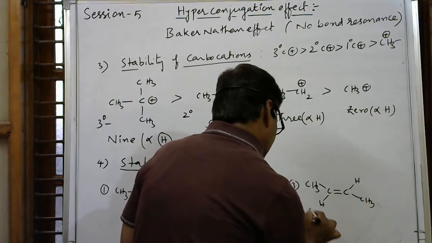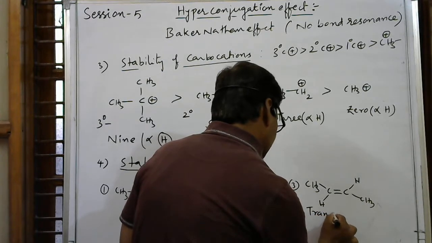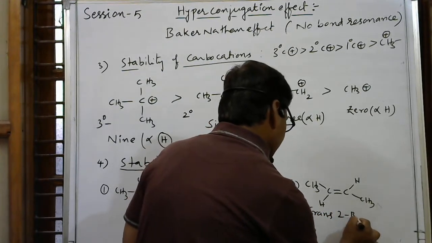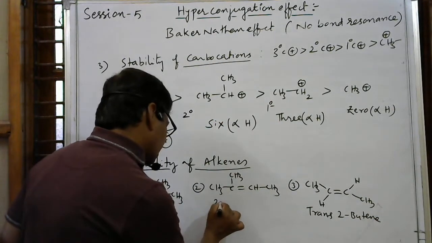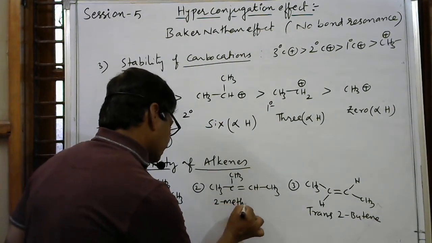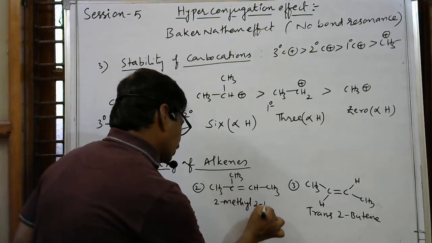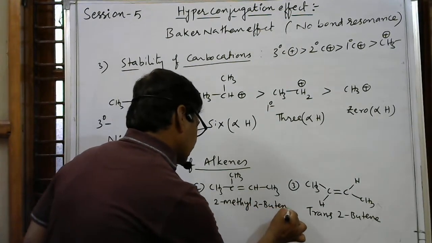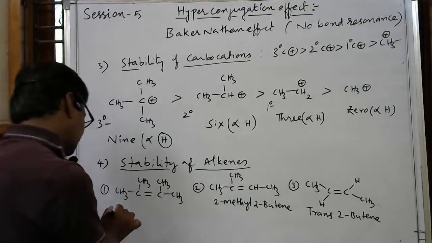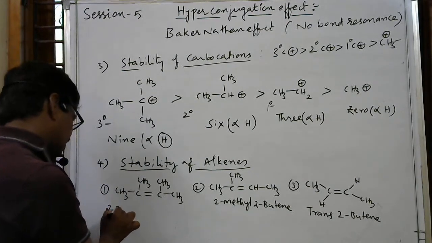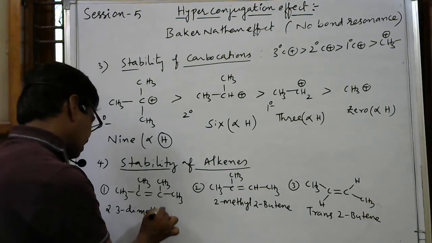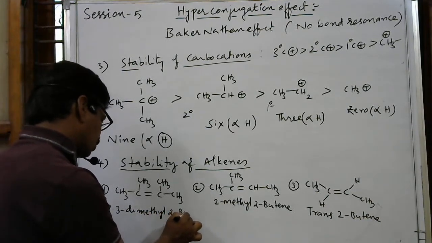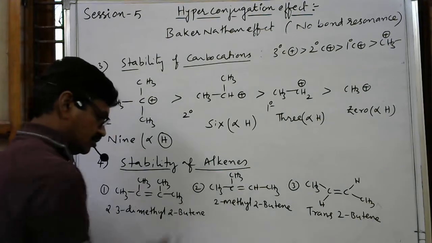This is trans-2-butene. The second is 2-methyl-2-butene, and the first one is 2,3-dimethyl-2-butene.